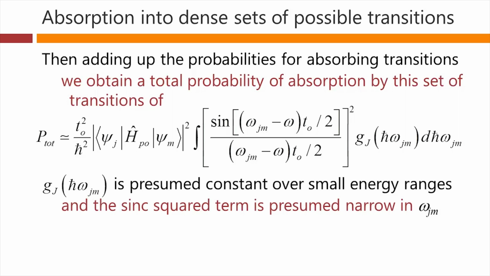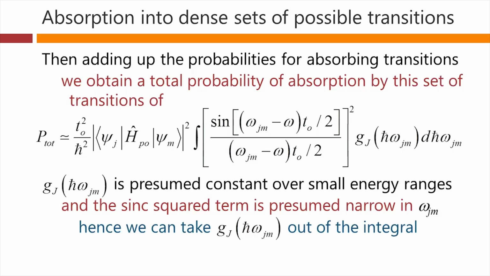And presumably then this sinc squared term that we have here is narrow in omega jm. We're presuming that T0 is quite large. Hence, this joint density of states here is approximately constant everywhere in our integral, so we can take it out the front. And therefore we're going to obtain just a factor Gj of h bar omega, because approximately speaking, omega jm everywhere within this integral that we're doing here will be approximately h bar omega, and so as long as this density of states is approximately constant over some range of energies, then we can just take it out as this constant.